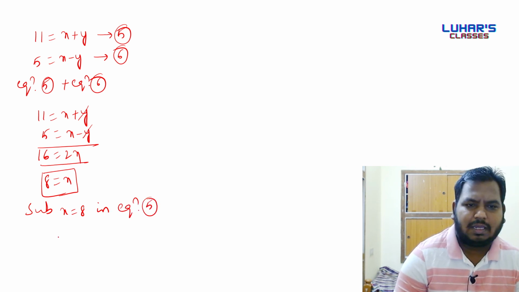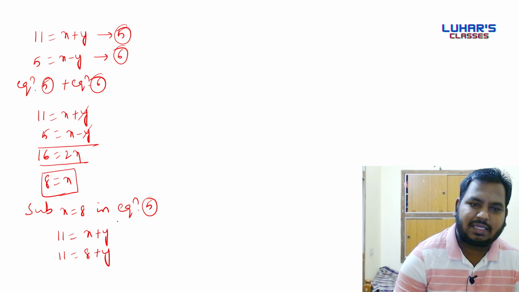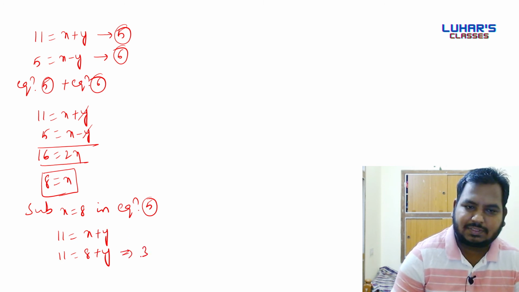So 11 is equals to x plus y. 11 is equals to 8 plus y. We'll have finally 3 is equals to y.